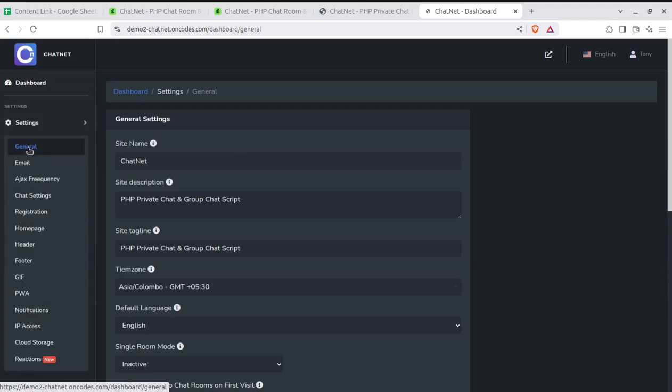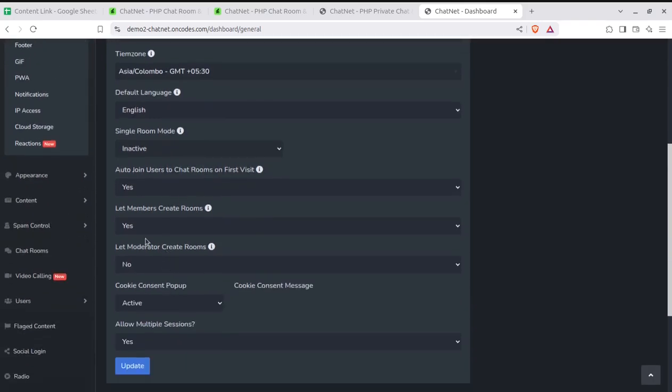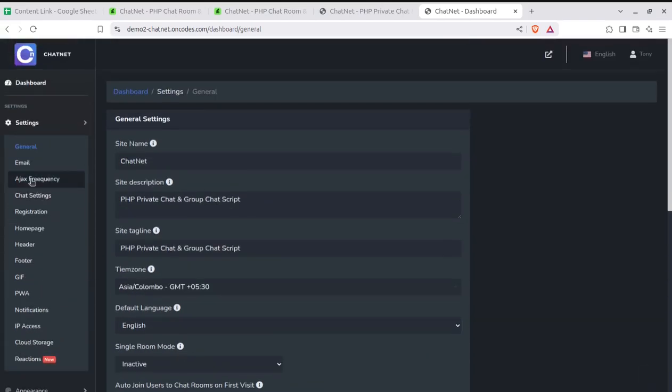In the general settings, we can of course white label this solution. We can create site descriptions and basic things, let members create chat rooms, and the basic settings that you may allow in your solution. It is totally up to you how you want to run the solution. So all the controls are here. Let moderators create rooms, cookie consent, allow multiple sessions, and all such basic settings are here.